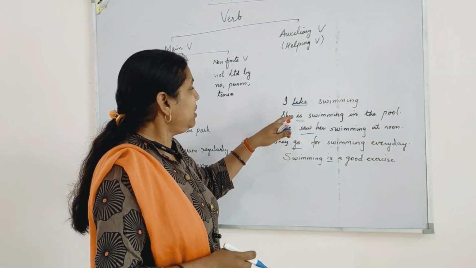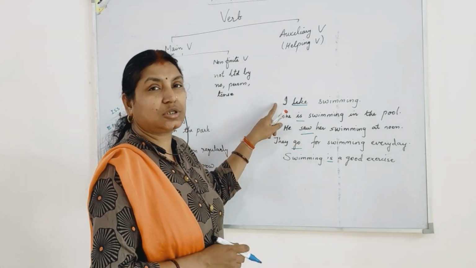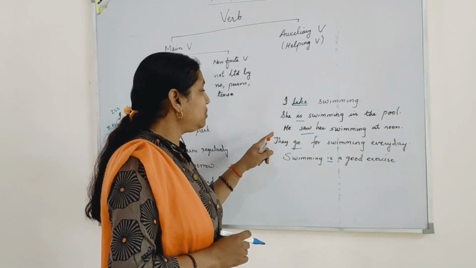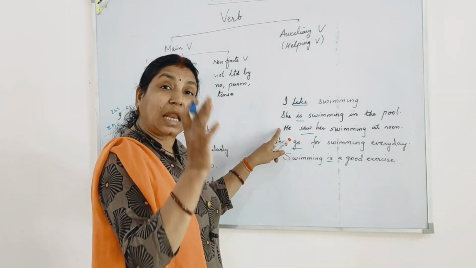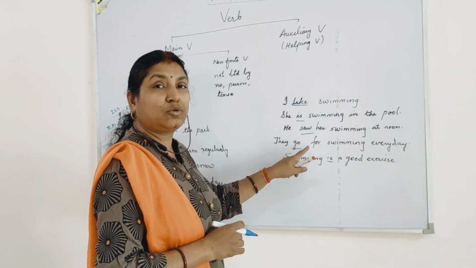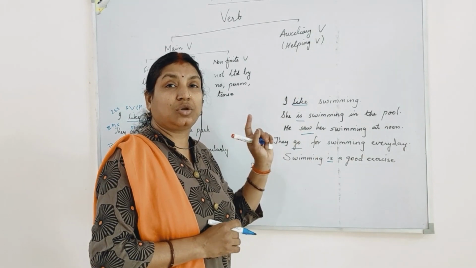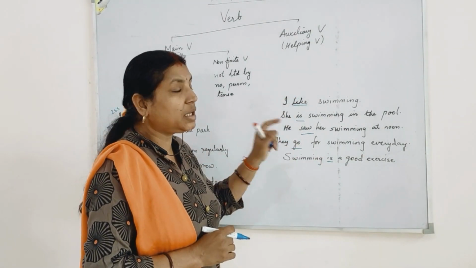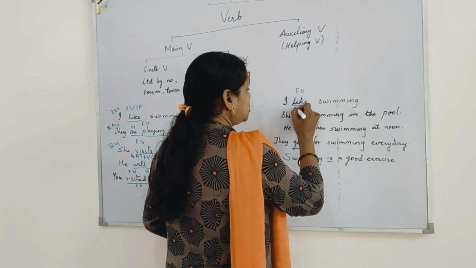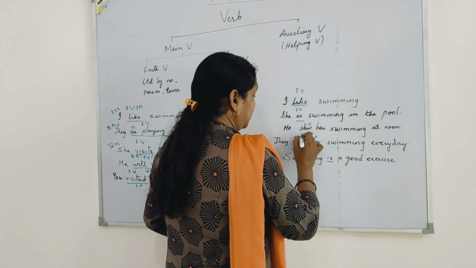So here we can see the underlined verbs change according to the subject. First person, plural verb. Third person, singular subject, singular verb. He, again, time change to past tense. They go, plural subject, plural verb. Swimming is a good exercise, again, singular subject, singular verb. So all the verbs that are underlined are your finite verbs because they change according to the subject and time.